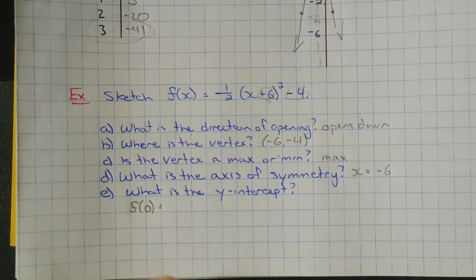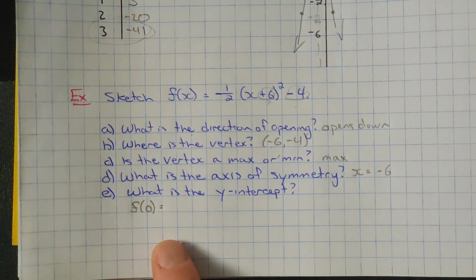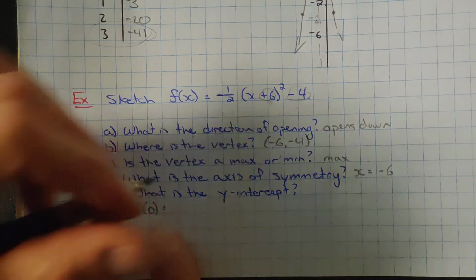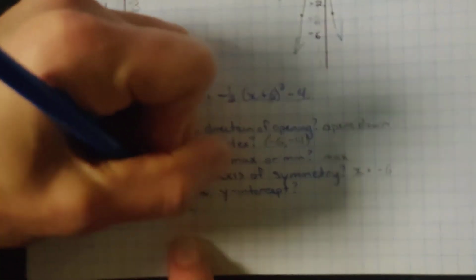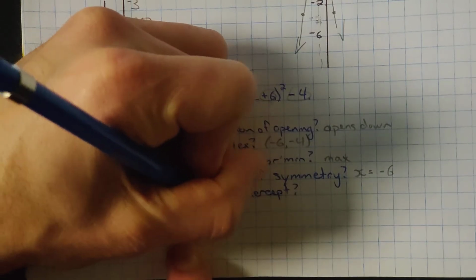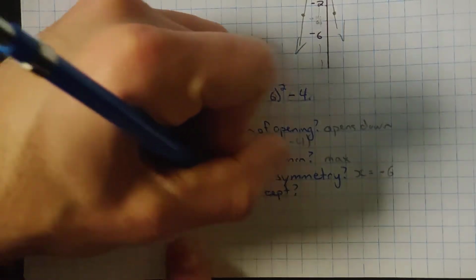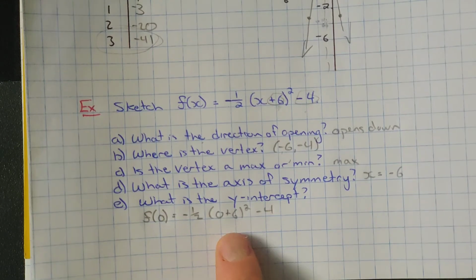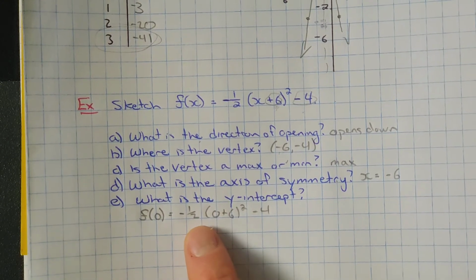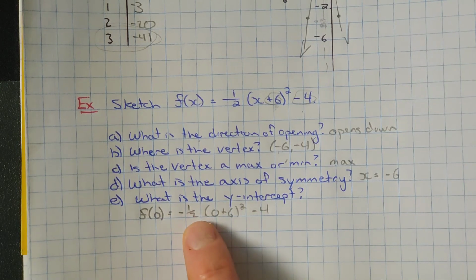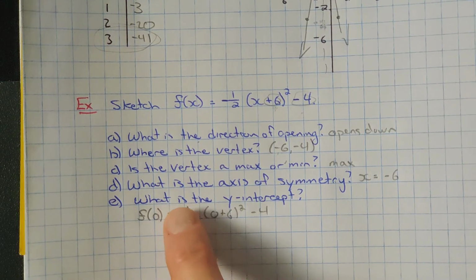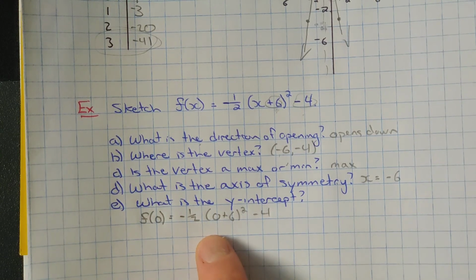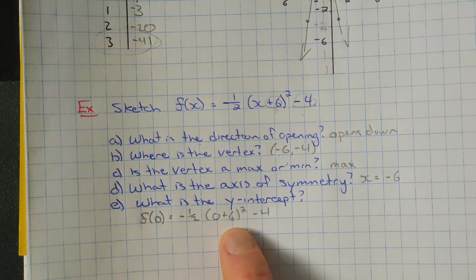But the equation gives it to us anyways. So we're going to do it here. f at 0 equals -1/2 times (0 plus 6) squared minus 4. And we just calculate that. So we got -1/2. And again, if you want to type that in your calculator, it's just -1 divided by 2 times 6 squared.